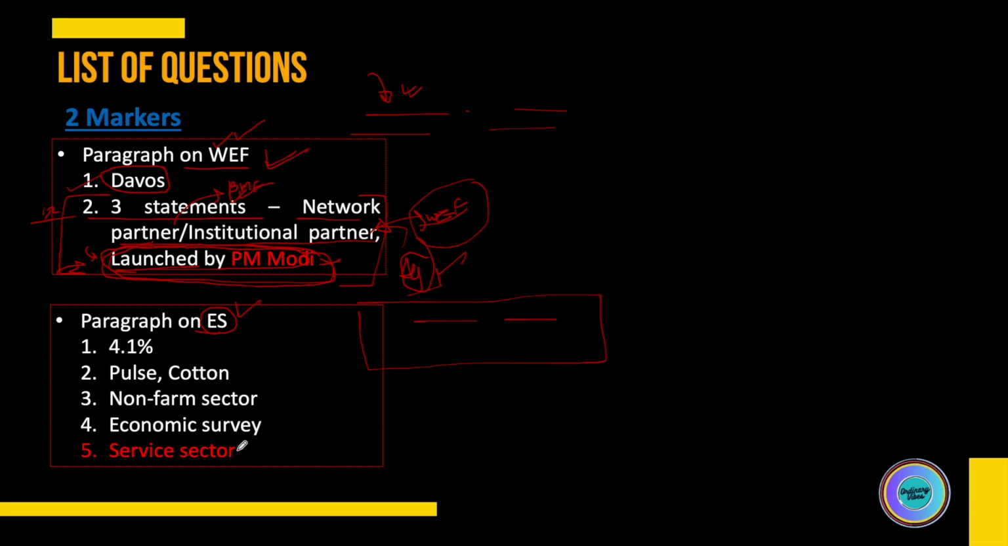And the questions related to it: the first question was, what is the name of the survey? The answer was economic survey. The second question was, what is the growth of the agriculture sector in the past 5 years at the average growth rate? The answer was 4.1%. The third question was, India needs to create 78.5 lakh jobs by 2030 in the dash sector. The answer was non-farm sector.